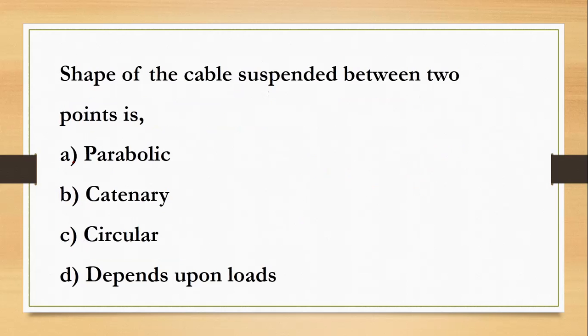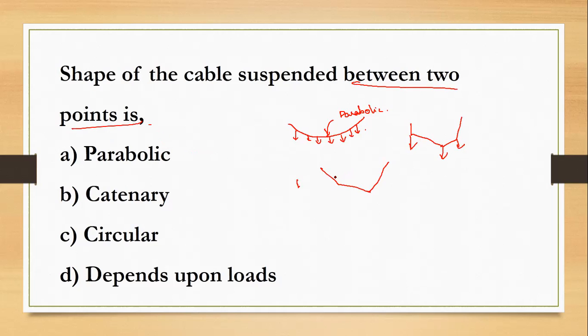Shape of the cable suspended between 2 points. As I said already, the shape of the cable varies according to the load. If it is subjected to UDL, the shape of the cable will be parabolic in nature. When it is subjected to 2 point loads or more than 3 point loads, it will vary according to those point loads. Here they are asking between 2 points, so we don't know the sagging condition under that point load. So it depends upon the load.